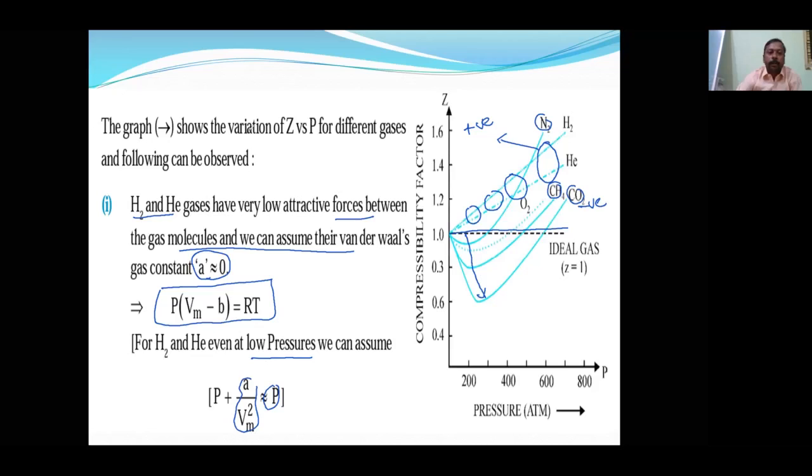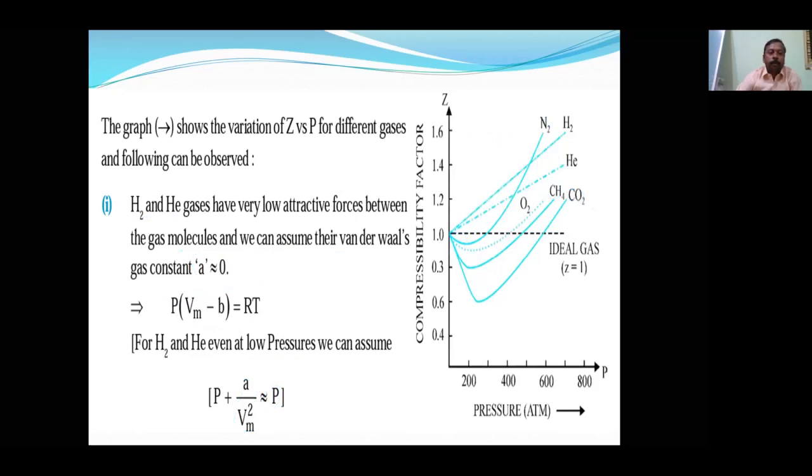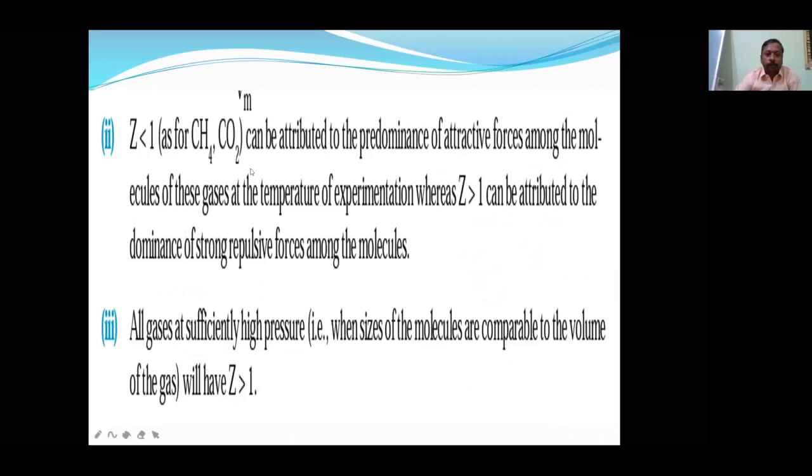Okay. Now let's see the next one. So Z greater than or less than 1 for what gases? CH4, CO2: attributed to predominance of attraction forces. In them, attraction forces are more. For hydrogen and helium, repulsion forces are more. At the temperature of the experiment, Z can be greater than 1 due to dominance of strong repulsive forces. So wherever you find that Z is greater than 1, that means repulsion forces are more. Z less than 1 means attraction forces are more.